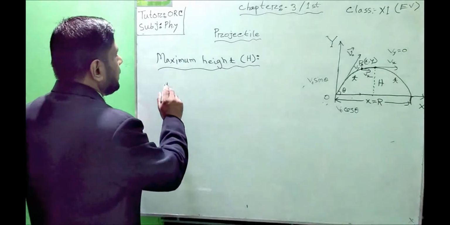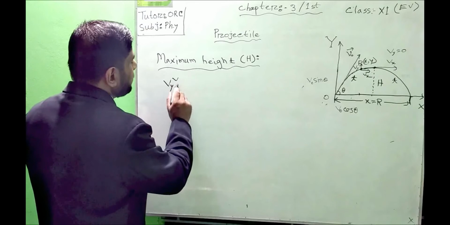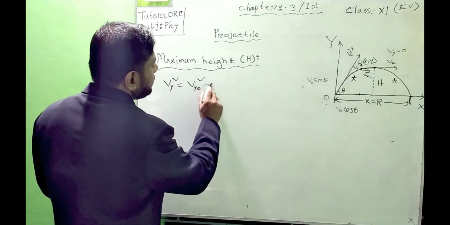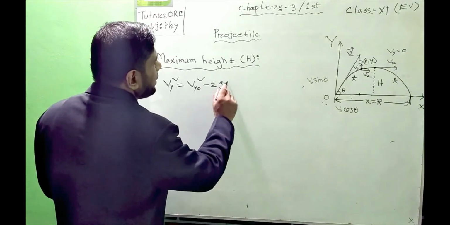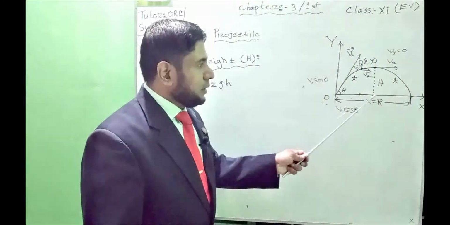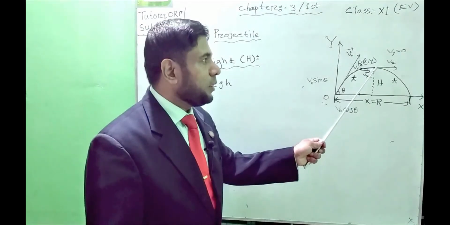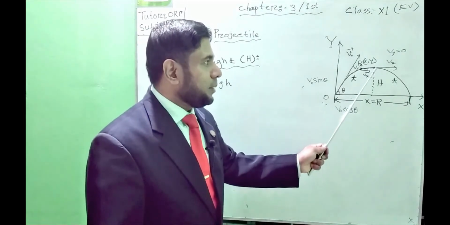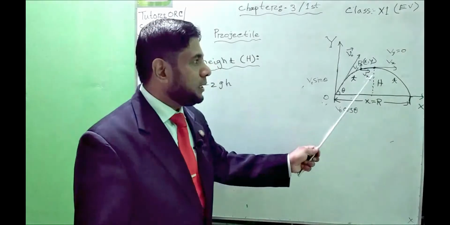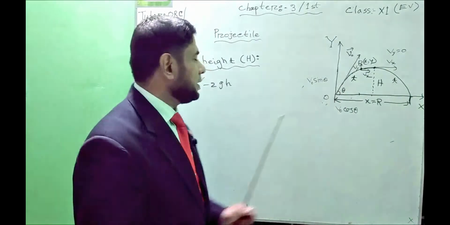We know that Vy square equals Vy naught square minus 2 g s. And when the projectile reaches the maximum height, the final velocity along the y-axis will be 0. The vertical component of the velocity of the projectile will be 0 here when a projectile reaches the maximum height.